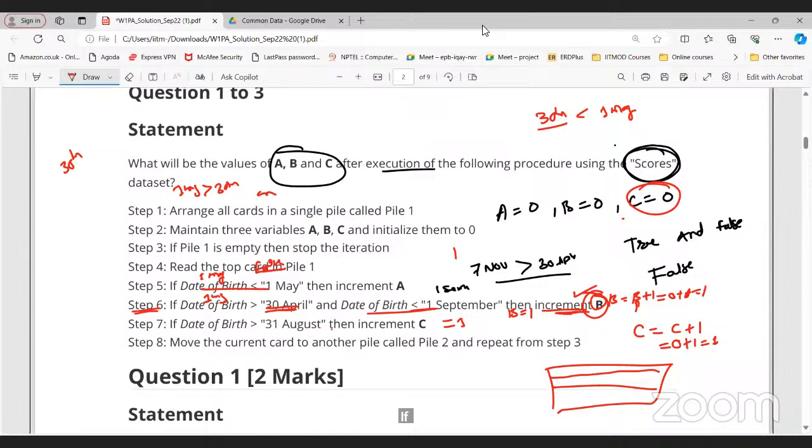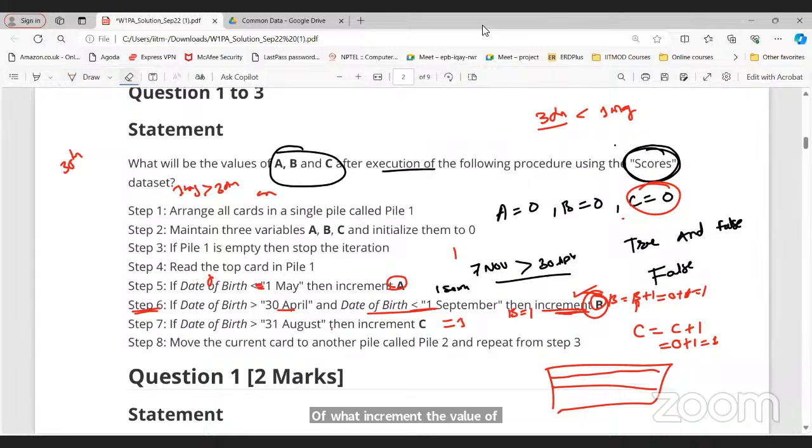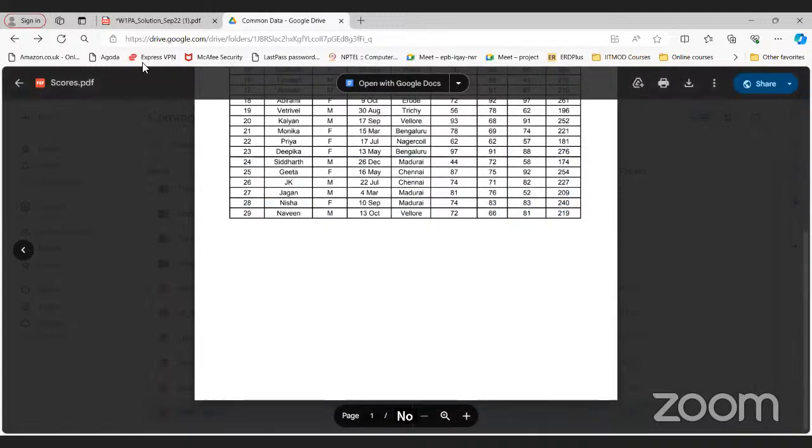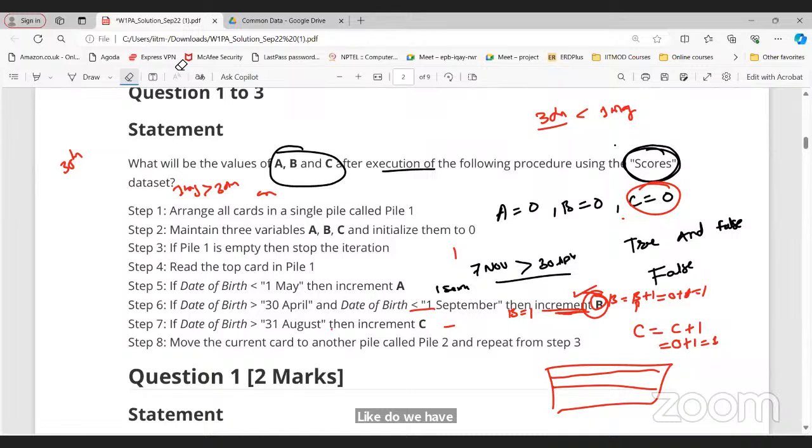Okay, sir. Suppose instead of this less than symbol here, if I make it less than or equal to 1st of May, then you need to include the 1st of May here. Date of birth, increment the value of A, because the equal to sign is there. If equal to is not there, we need to consider only the less than symbol. Now in this way you need to follow this procedure and go through all the remaining rows and check the values of A, B, C. Sir, do we have to check every case?